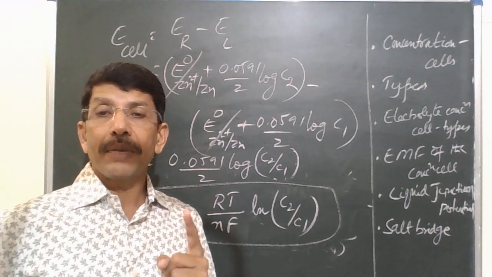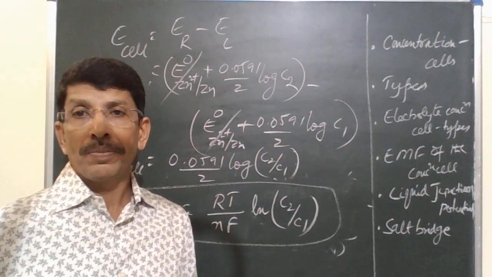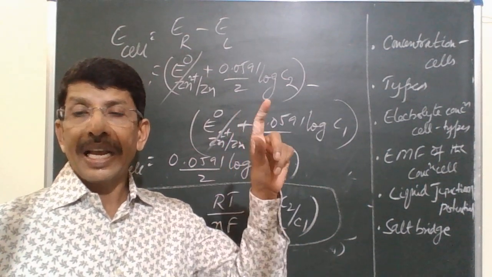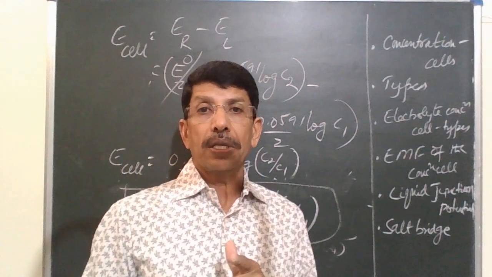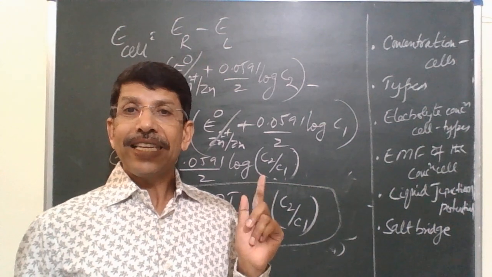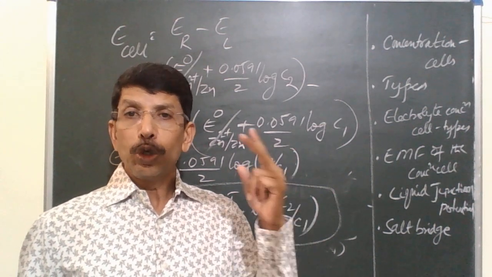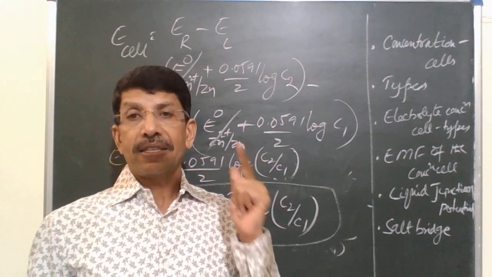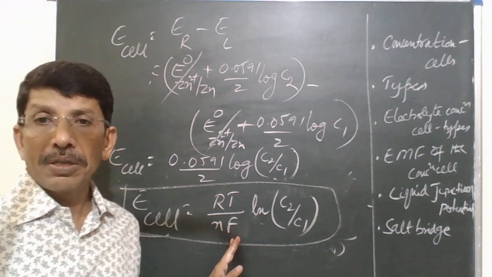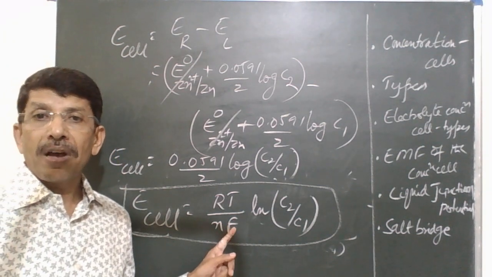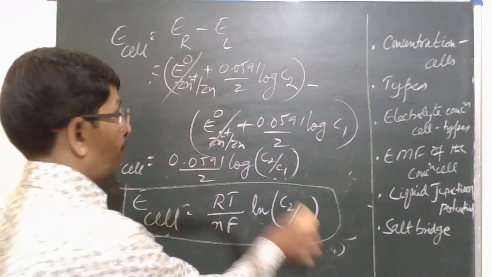I am not discussing the electrode concentration cell, right? I only gave the example and I told you the difference between electrode concentration cell and electrolyte concentration cell. So here I am discussing in detail electrolyte concentration cells, because we have again two types of electrolyte concentration cell. This is the general expression for EMF of electrolyte concentration cell.